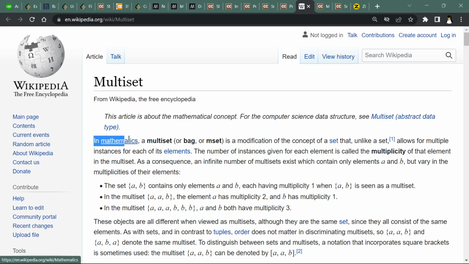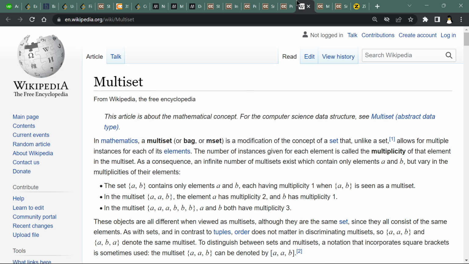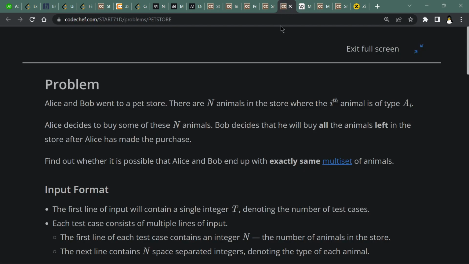Then you can read here, in mathematics, a multiset is a modification of the concept of a set that, unlike a set, allows for multiple instances of each of its elements. So simply, in a multiset we can store more than one element of the same type.